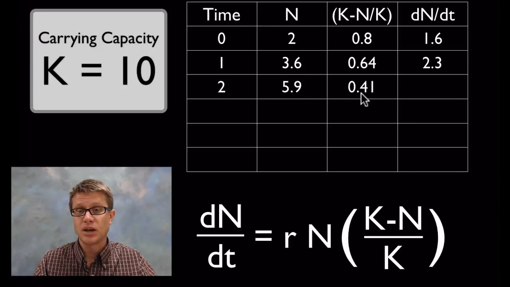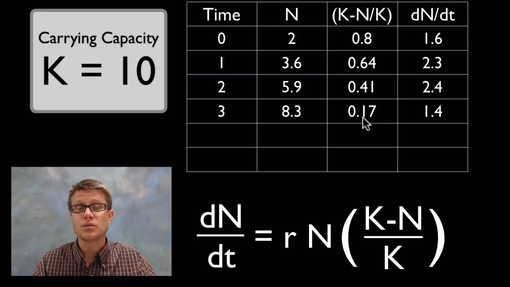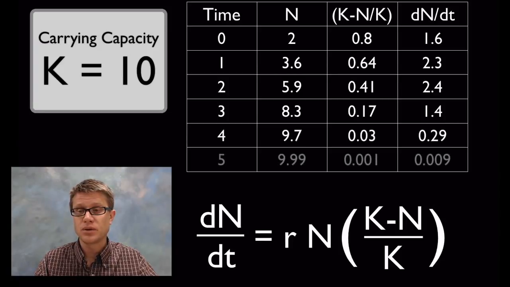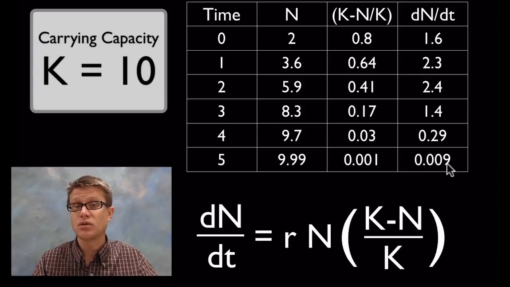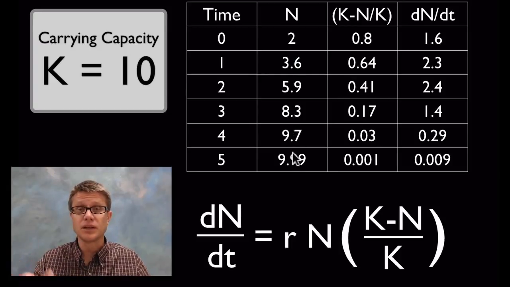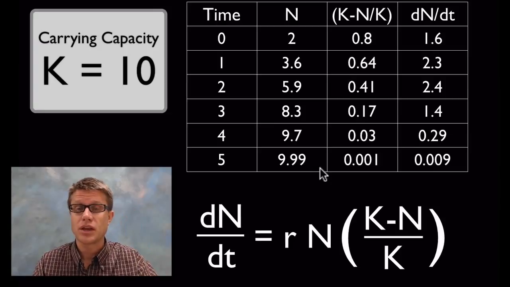What's going to be our k minus n over k? It's going to be 0.41. And so what do we get? 2.4. And so you can see that as the population is increasing, this factor is becoming smaller and smaller. And so now we're only adding 1.4, and now we're only adding 0.29, and now we're only adding 0.009. And so what's happening to n, you can see that it's increasing quickly right away, but the closer we get to that carrying capacity, it's kind of leveling off, and it's reaching that limit at that one point. So this is just mathematical, it's not a model, but it shows that we're eventually going to approach that point.